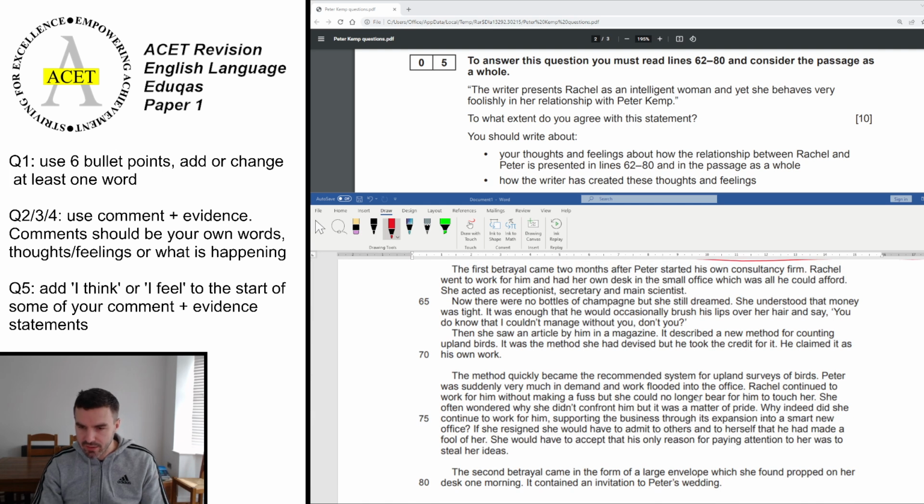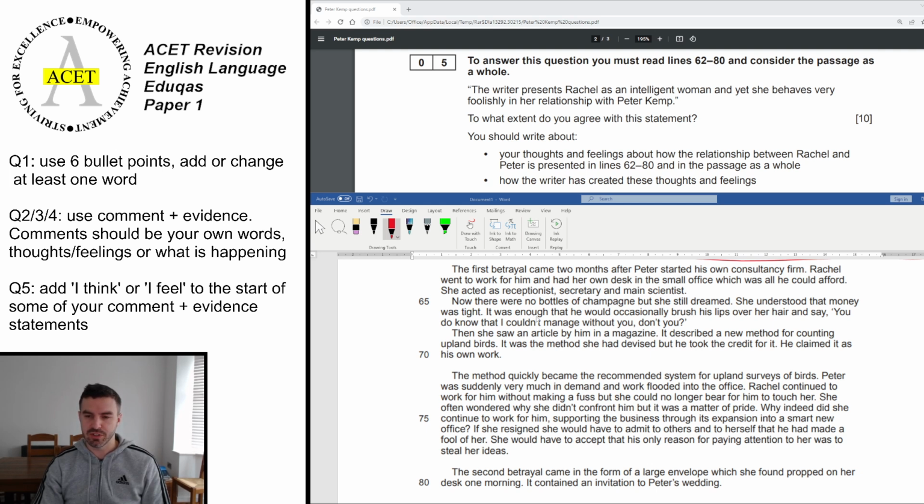if we look at the end here, okay, so 62 to 80, let's see what we've got in terms of intelligence, or perhaps even the foolishness as well. So the first betrayal came 2 months after Peter started his own consultancy firm. Rachel went to work for him and had her own desk in a small office, which was all he could afford. She acted as receptionist, secretary, and main scientist. Okay, so she's actually got quite a few roles here. Quite important. Now there are no bottles of champagne, but still she dreamed.